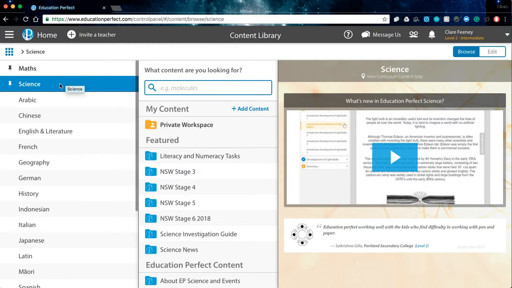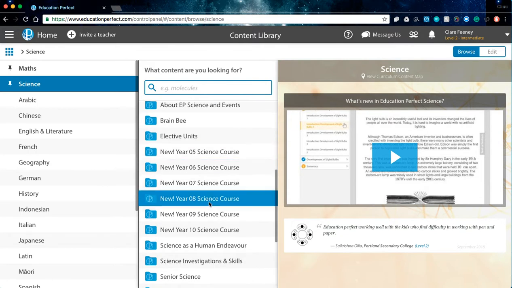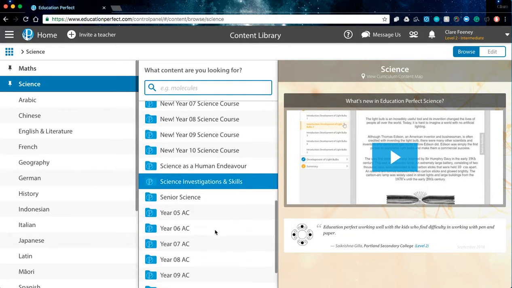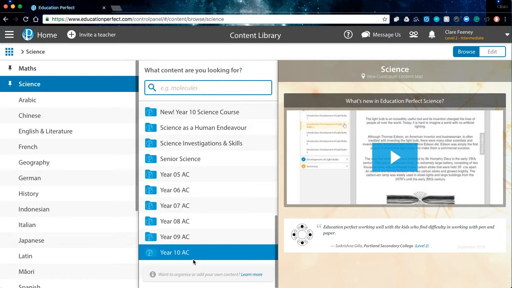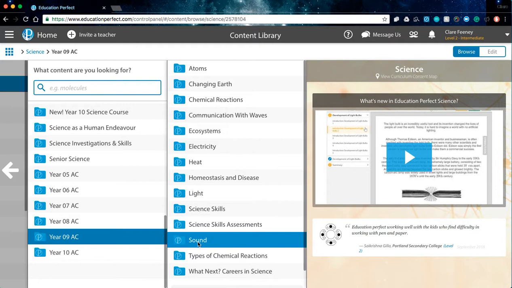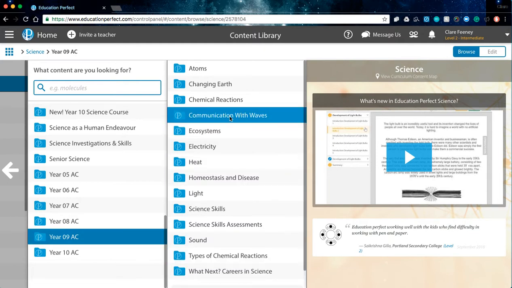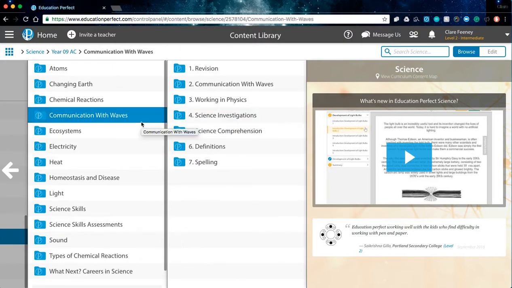Now, within science, to show you an example, this is the New South Wales syllabus. We've got our general science courses, and then within here, we have our content explicitly aligned to the Australian curriculum. If I was to have a look at the Year 9 Australian curriculum, and at, for example, the one I was talking about, communication with waves. Within communication with waves in the Australian curriculum, it talks about how energy is transferred through waves and particles. And this can be interpreted in a lot of different ways.